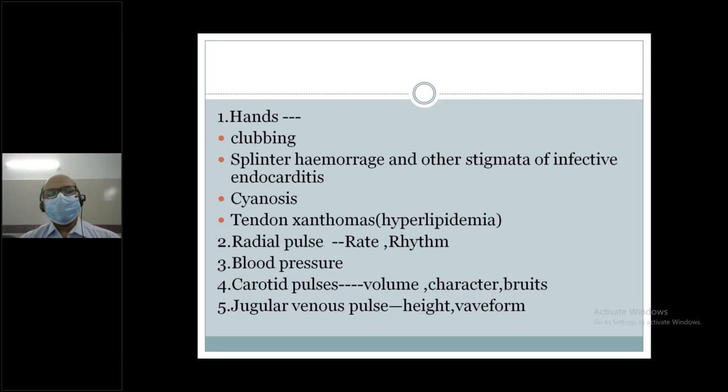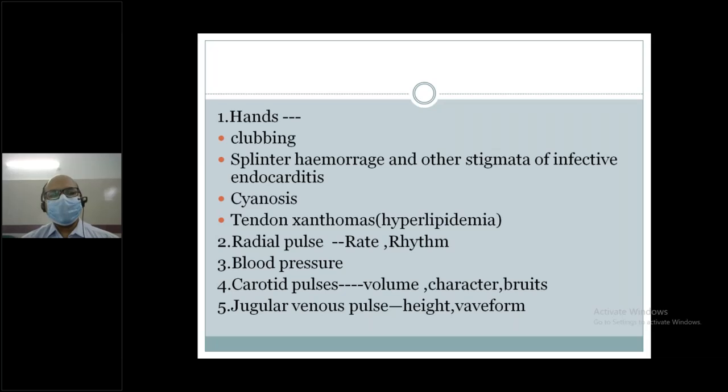Clubbing is one of the most important clinical findings in medical examination. What are the cardiovascular causes of clubbing? Sometimes asked in viva examination. Cardiovascular causes of clubbing: usually complex congenital cyanotic heart disease, most commonly tetralogy of Fallot, and another is infective endocarditis.